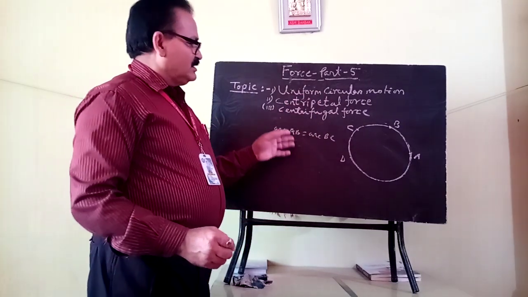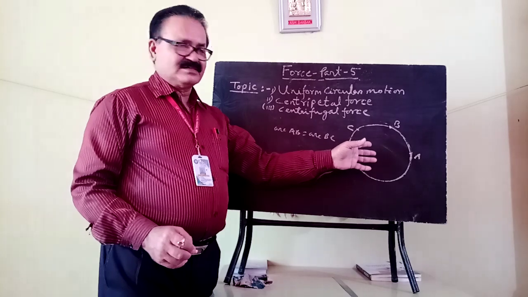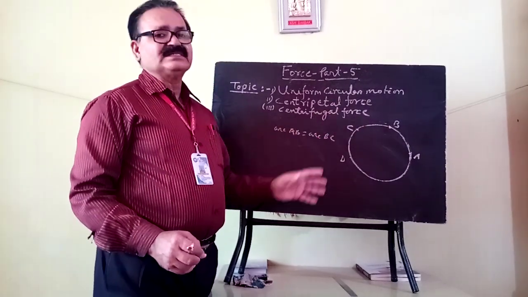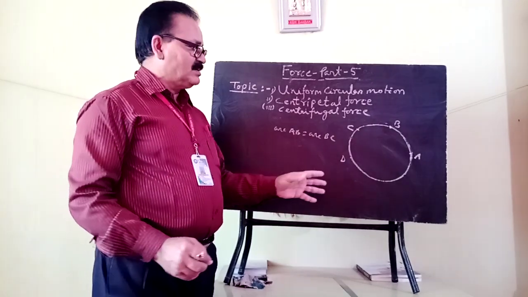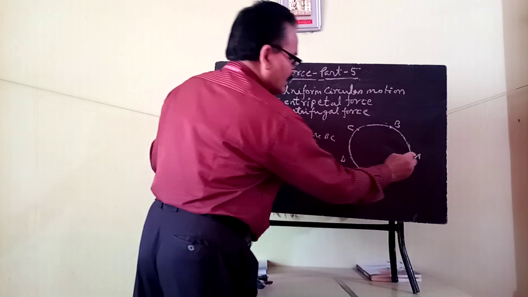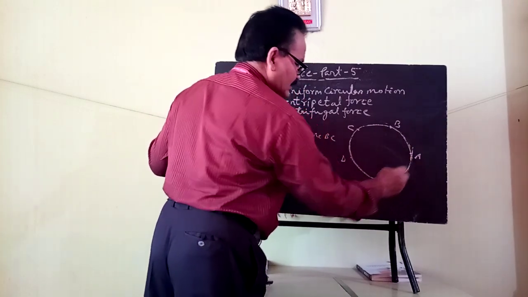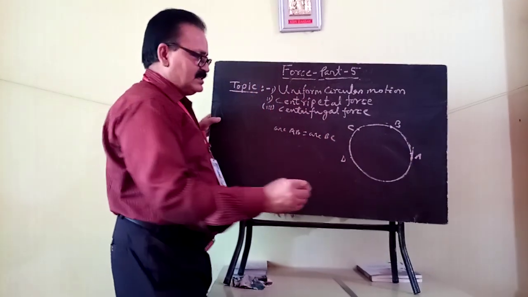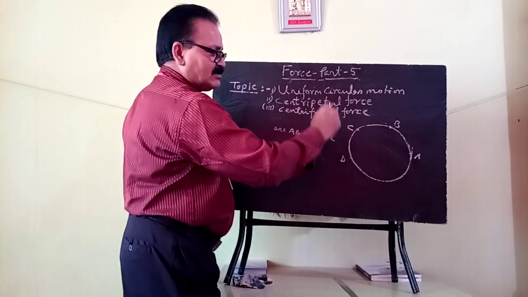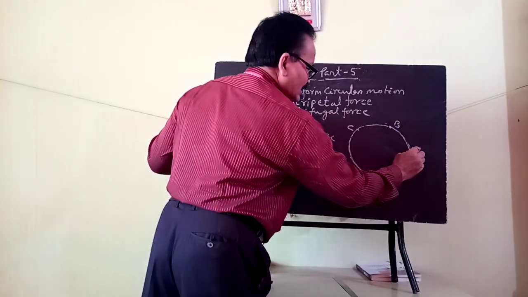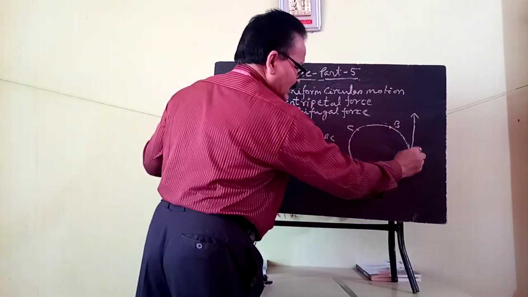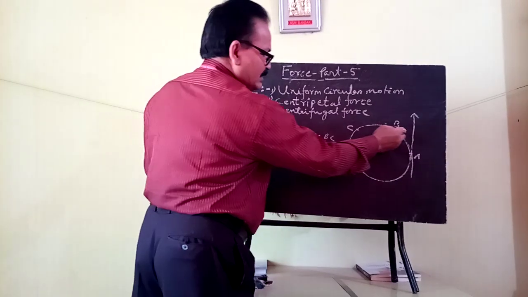Even if the body is moving in a circular path with constant speed, its velocity is not constant, it is variable, because at every stage of its journey the body continuously changes its direction. If the body is moving in an anti-clockwise direction, the direction of motion at point A is along the tangent drawn at that point.